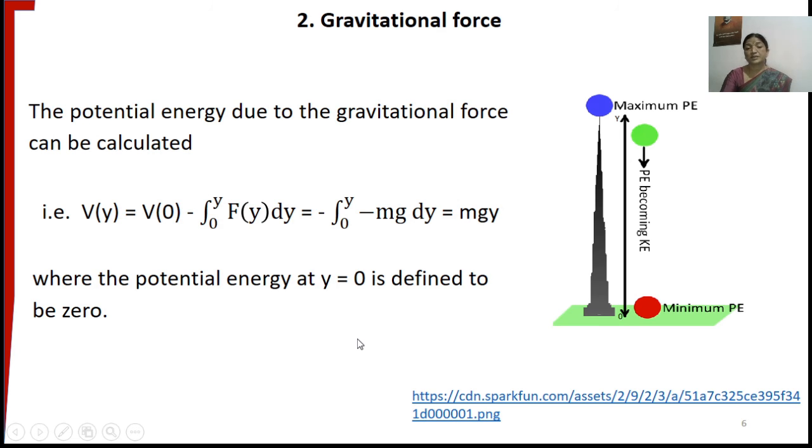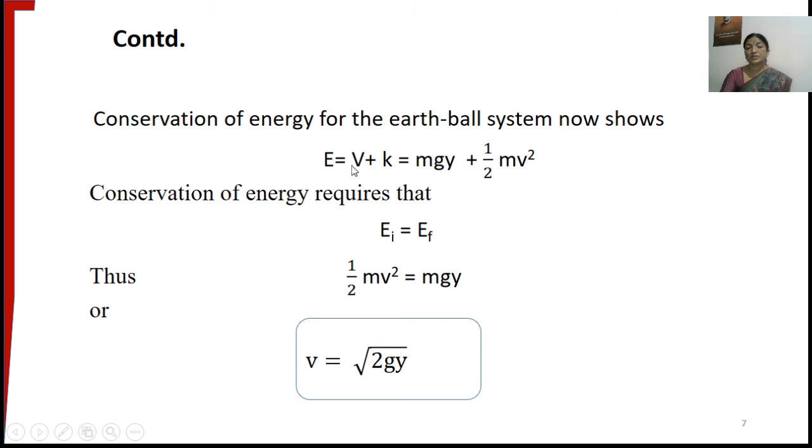Now, what is the expression for kinetic energy? It is half mv square at any instant of time. And we can also write from the law of conservation of energy, the sum of this potential energy and kinetic energy will remain always constant. Now, we are also aware that the conservation of energy requires the initial energy to be equal to the final energy.